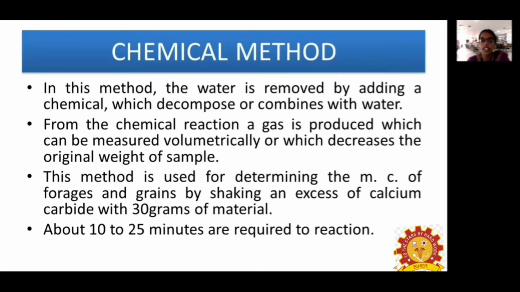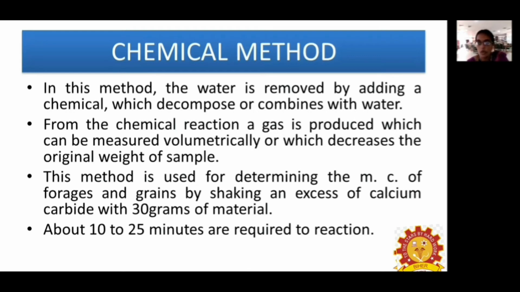The next one is the chemical method, which is a practically used method. Here we measure the water present in the sample by using some salts or other chemicals which react with the water present in the sample. With the formation of certain products, we can calculate the moisture content.